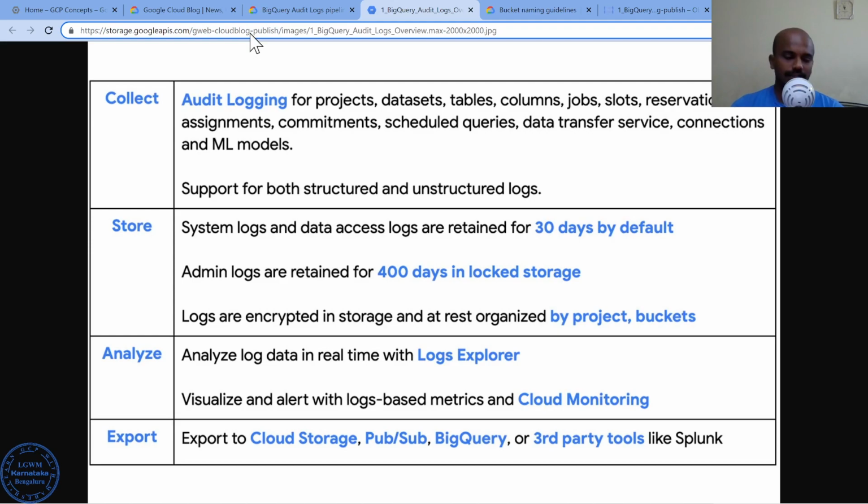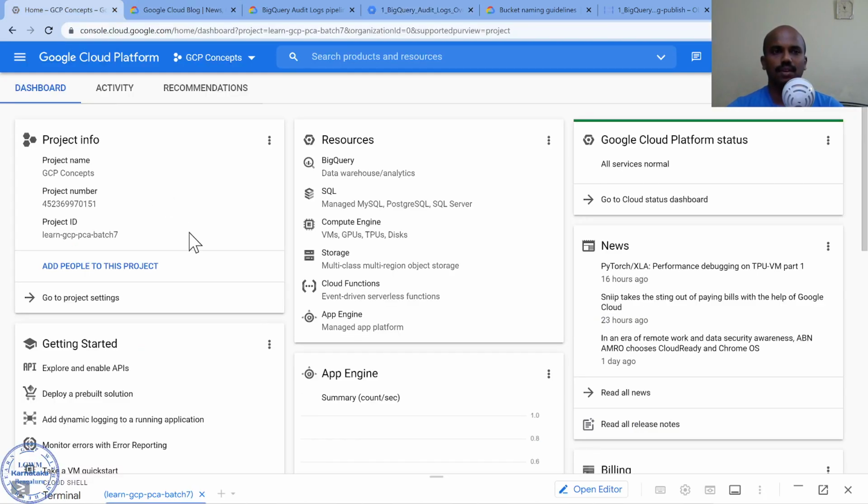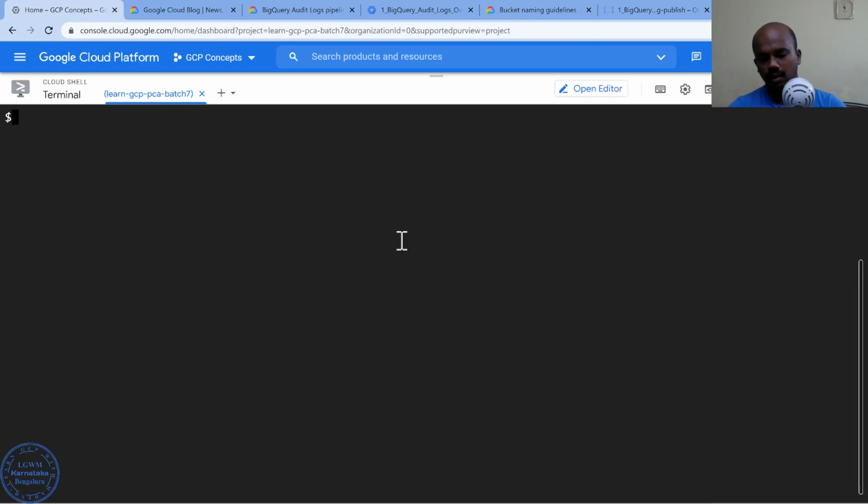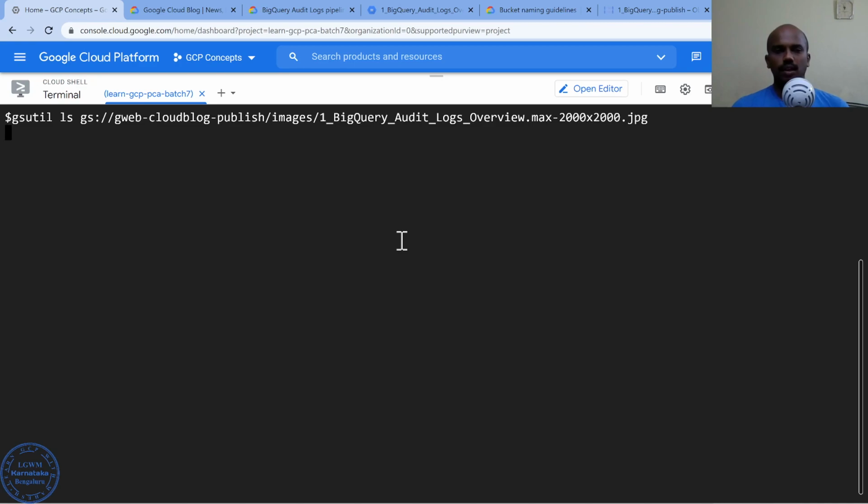Now as an ethical hacker, I can copy this entire thing, go to my Cloud Shell, and run gsutil ls gs://. If I just paste it, it's going to show me this object exists.